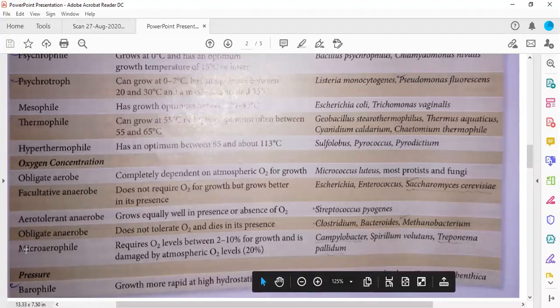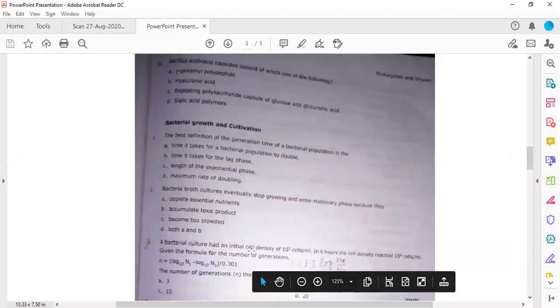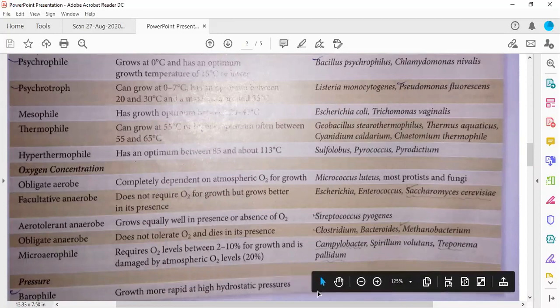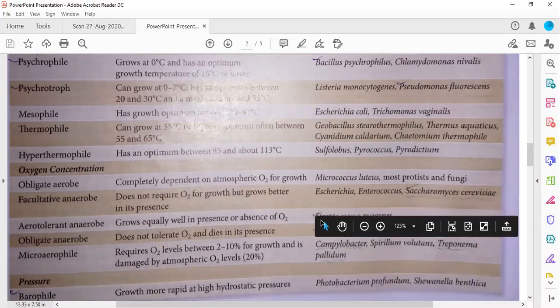Microaerophilic. Micro means they require a small amount of air. They require an oxygen level between 2 to 10% for growth, and are damaged by atmospheric oxygen if it is 20% or exceeding 20%. Then depending upon pressure, they are called barophiles, meaning they require more hydrostatic pressure to grow. For example, Photobacterium profundum and other species.